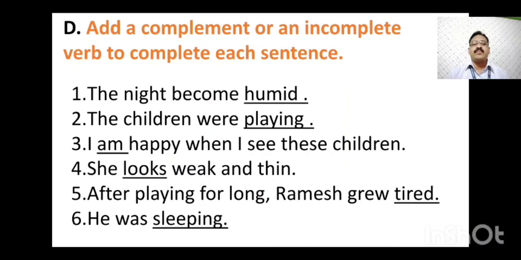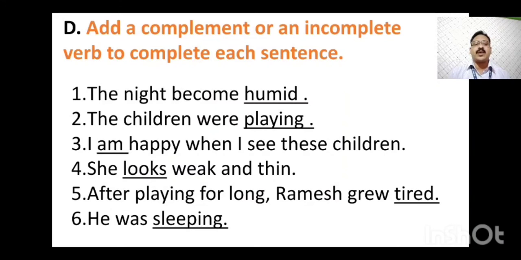Question number 5. After playing for long, Ramesh grew dash. After playing for long, Ramesh grew tired. So after adding tired, I have completed the sentence. Next, question number 6. He was dash. He was sleeping. So in these 6 questions, I have added some verb, maybe some incomplete verb.